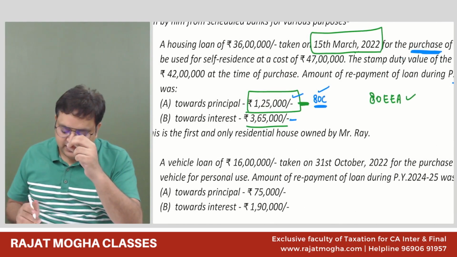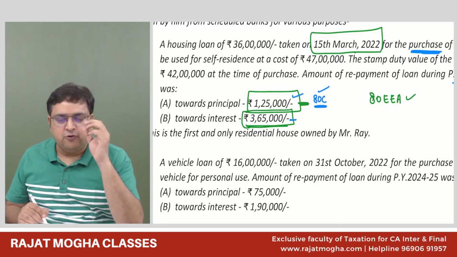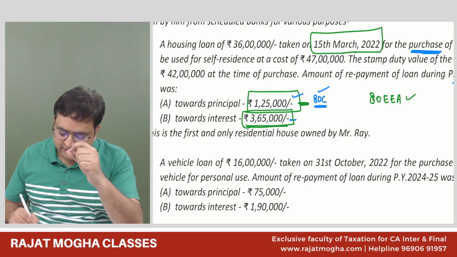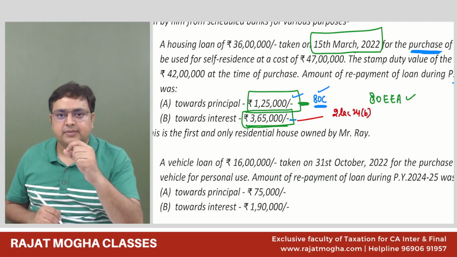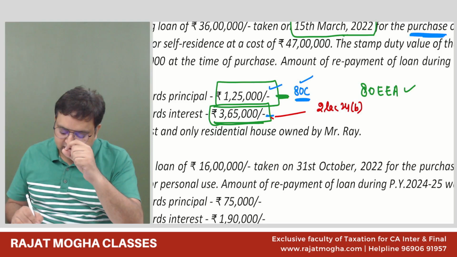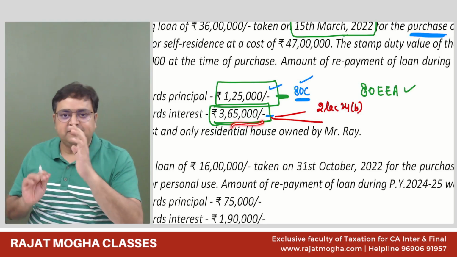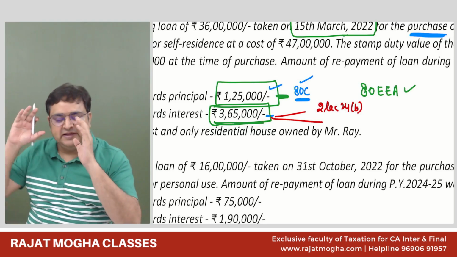Please tell me, out of 3,65,000, you have taken 2 lakh deduction in section 24B. Yes, sir. What about that remaining? Now, out of this 365, again, I'm telling you, please look at it very practically.